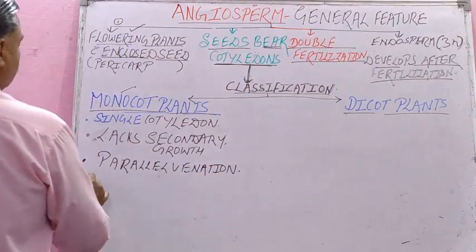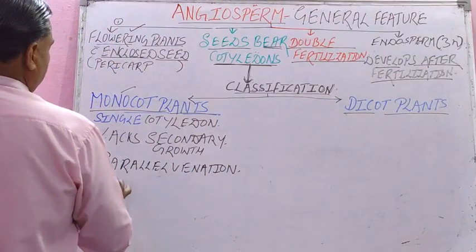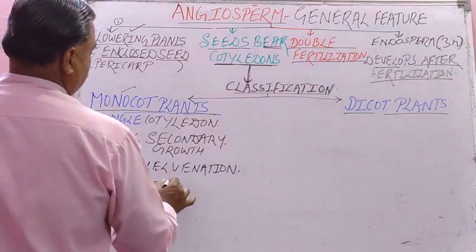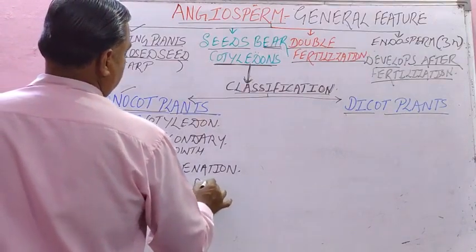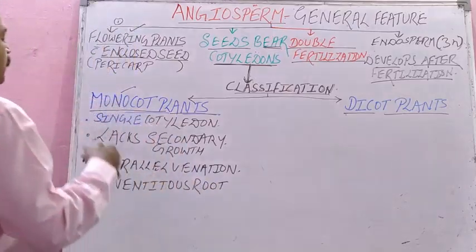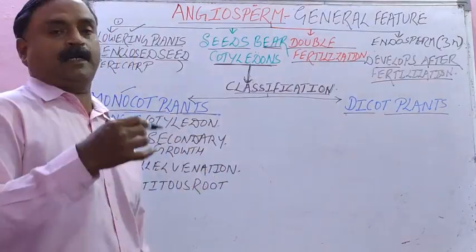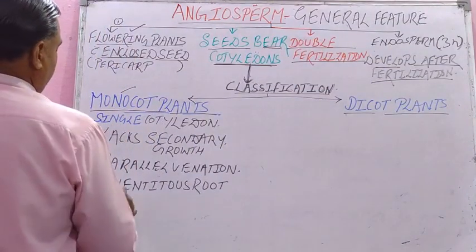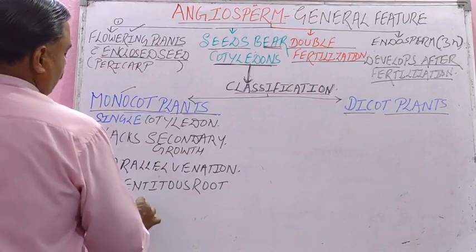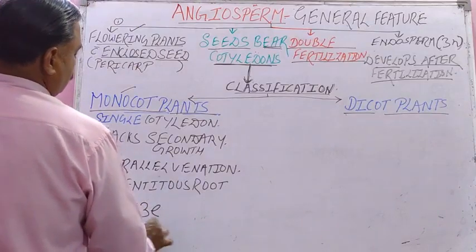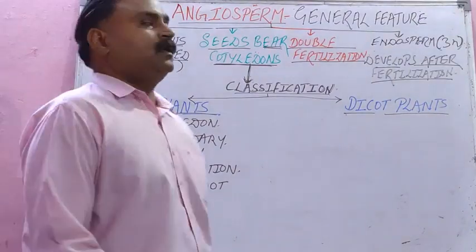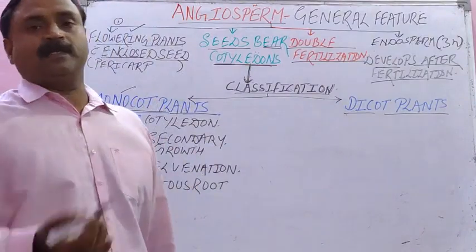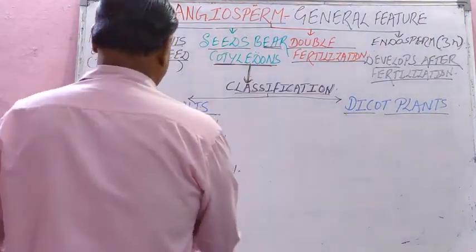Then roots are adventitious. And in stem, as I told you, it lacks secondary growth, isn't it? And the best example is M for monocot, M for maize, all the grasses, bamboo, maize, and some cereals like rice.